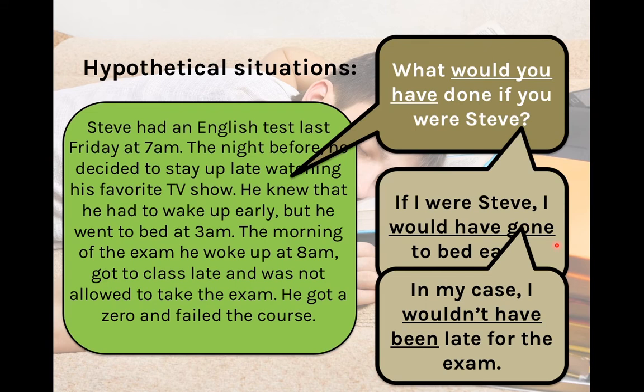Or you could say that in my case, I wouldn't have been late for the exam, but you didn't take the exam and you're not Steve. So you use would or wouldn't plus have plus the past participle to imagine yourself in that situation, to imagine your own behavior. Do you have any questions? Do you have any comments?